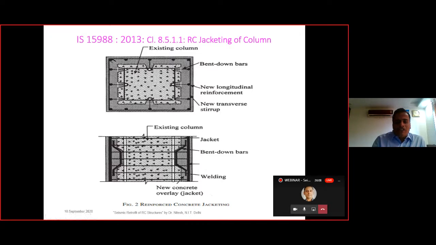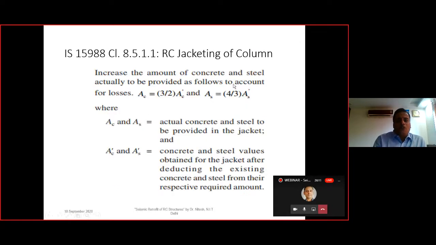And how these calculations are made is shown over here. So the actual concrete in the jacket and the actual steel in the jacket are given by AC and AS, which is equal to 3/2 times the concrete or steel that is removed. So the concrete area which is removed and the steel area which is removed are AS dash and AC dash, and we need to provide over here AC and AS as the new concrete and the new steel as per the retrofit.